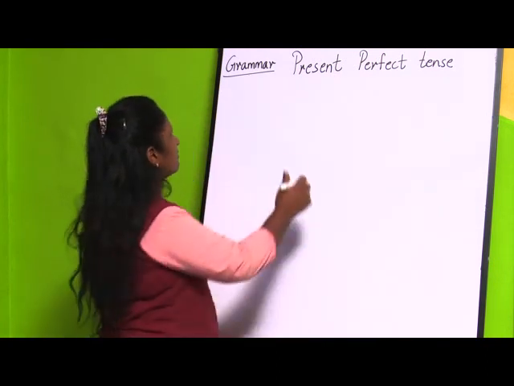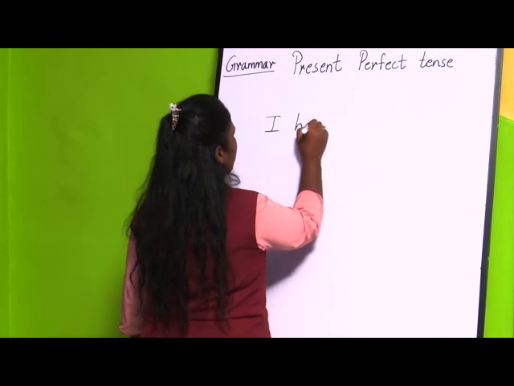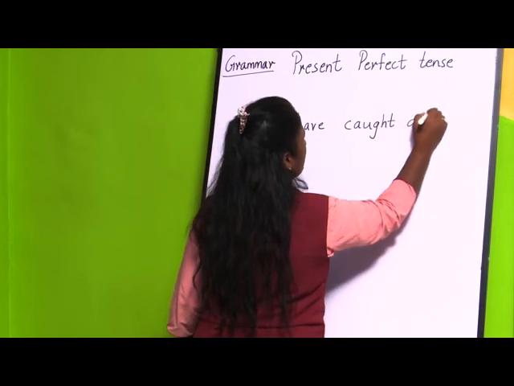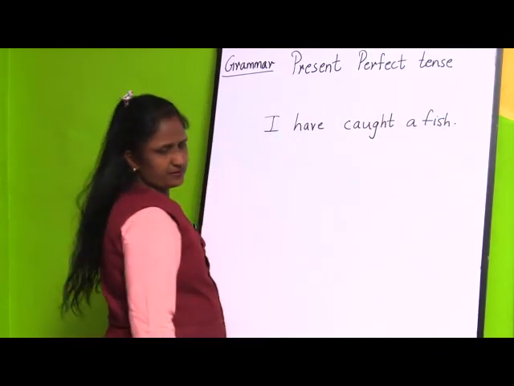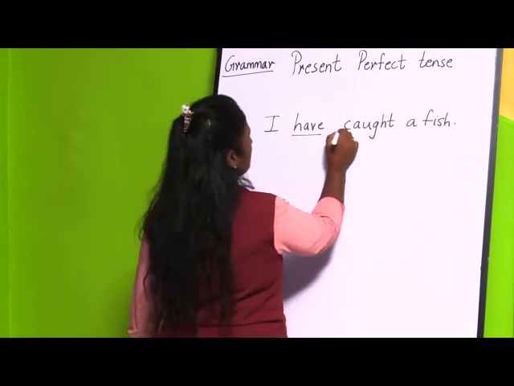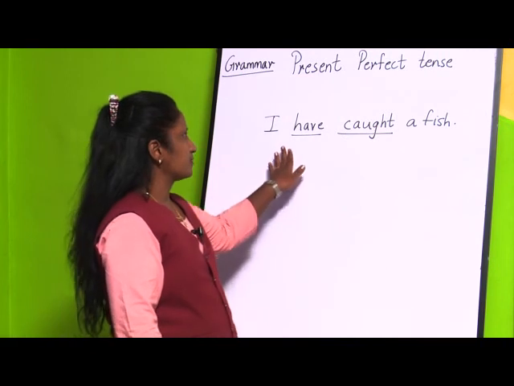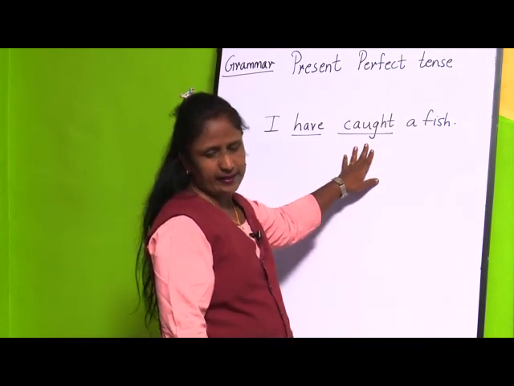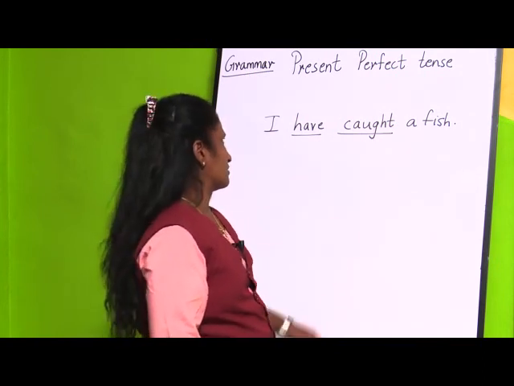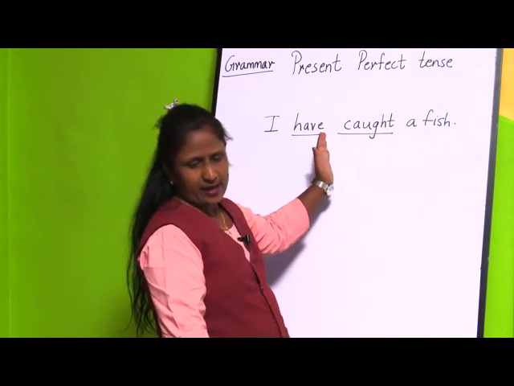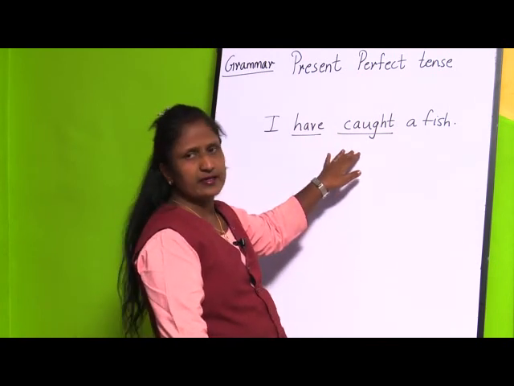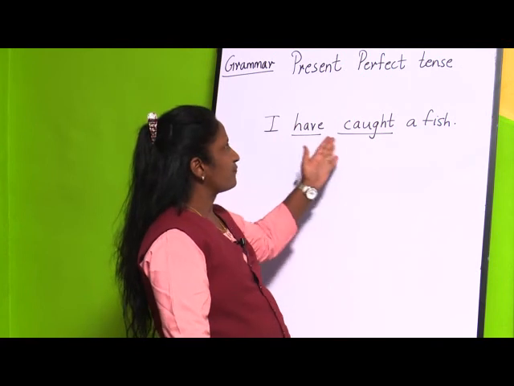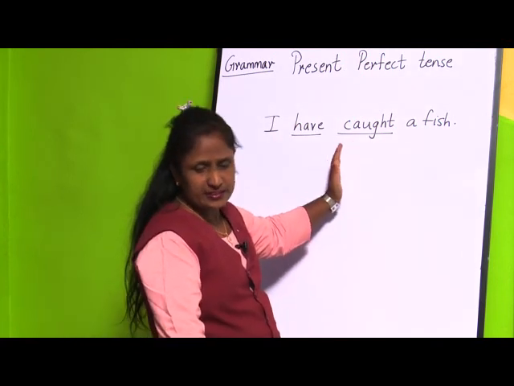Now, I will write one example here. I have caught a fish. If you see, I will underline two particular words, that is have and caught. If you see the sentence, I have caught a fish, the words which I have underlined are the verbs. They are the verbs have and caught, and they are in the present perfect tense. These words I have written in present perfect tense. Now, what is present perfect tense? If you see have caught, these two words are in the present perfect tense.